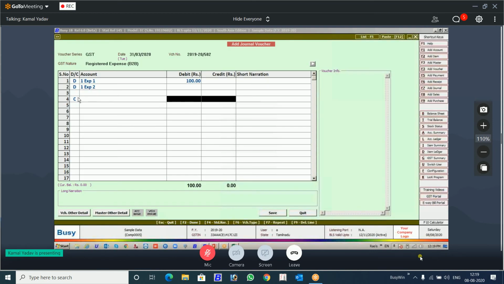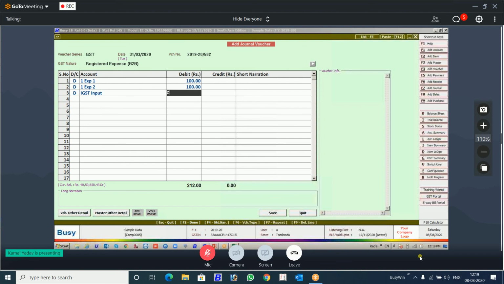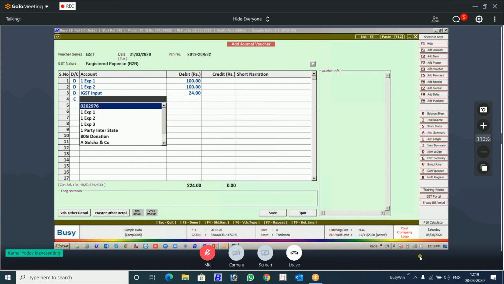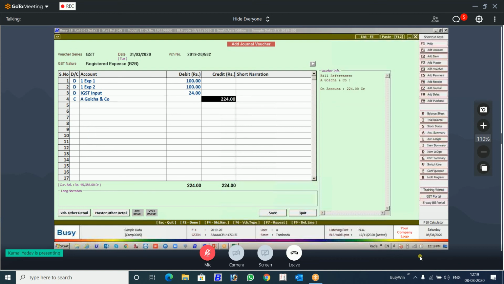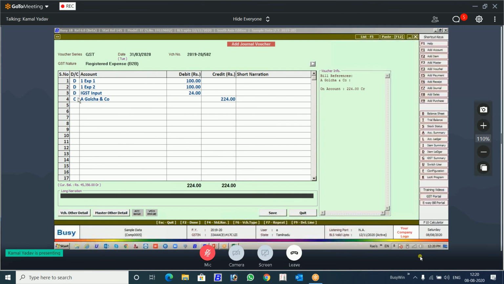GST is applicable. See, how it actually works is, current logic is, in whichever account the GST will be yes, those will be highlighted here.